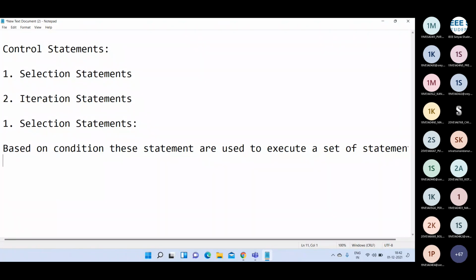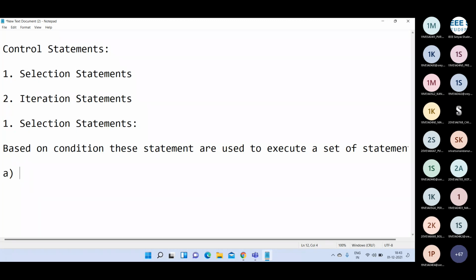That means in selection statements, we always first evaluate the condition. That condition evaluates to either true or false. Based on that condition, we are going to execute a particular set of statements. If the condition evaluates to true, we execute one set of statements. If the condition evaluates to false, we execute another set of statements. So based on the condition only, we execute the particular set of statements.